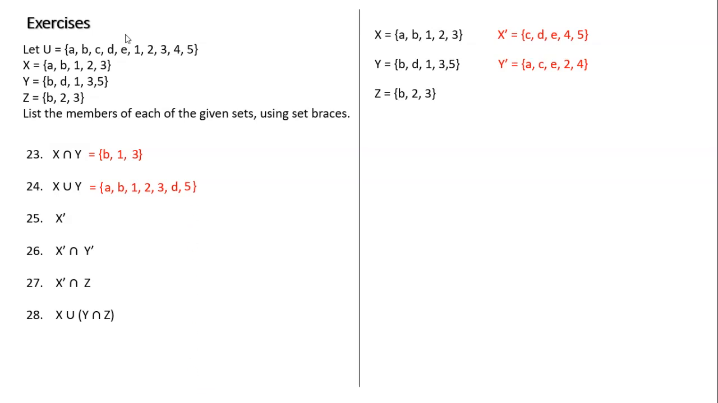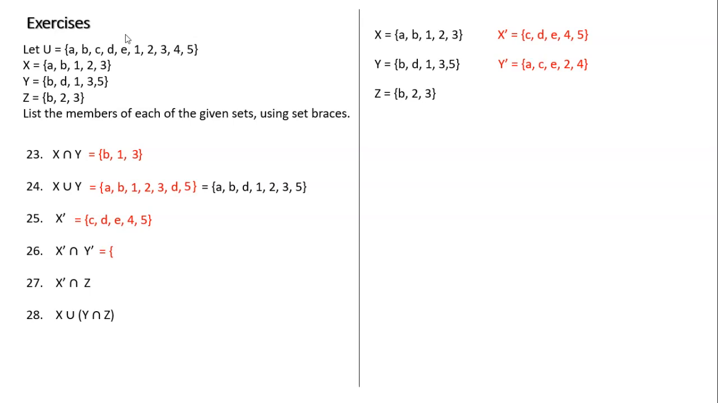Yeah, so this is the union of X and Y. Okay, how about 25, the complement of X? I did it in my scratch work. It's everything that's not in X. Excuse me, this is the complement. Okay, now the next one, 26: the complement of X intersected with the complement of Y.